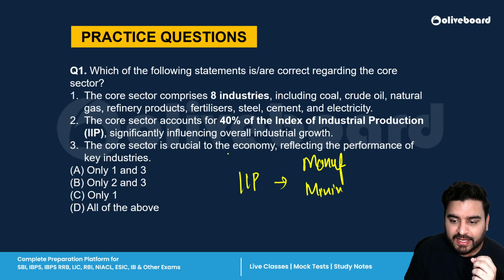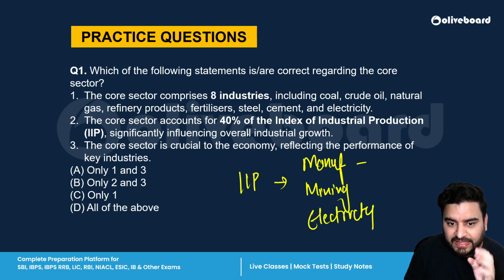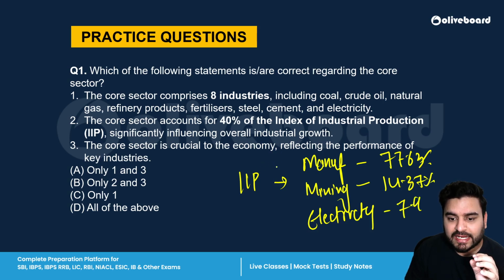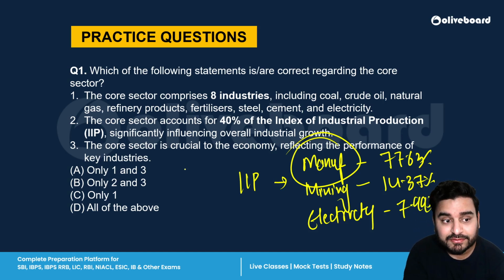Second is mining, and third is electricity. Manufacturing comprises 77.63% of the total Index of Industrial Production. Mining gives 14.37% and electricity gives 7.99%. All right, remember this. That's why refinery products also come under manufacturing.